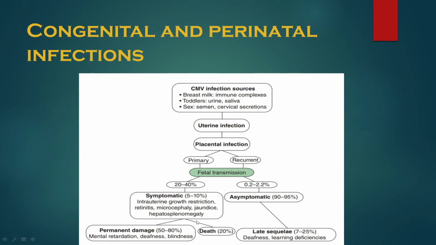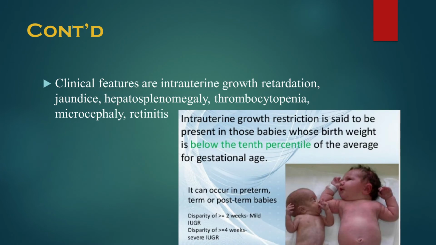So this may lead to permanent damage, as I said, mental retardation, deafness, blindness, etc. And mortality is 20%. Asymptomatic infection may also lead to late sequelae, that is deafness, learning deficiencies, etc. As I said, these are the clinical features: intrauterine growth retardation, jaundice, hepatosplenomegaly, thrombocytopenia, microcephaly, and retinitis.